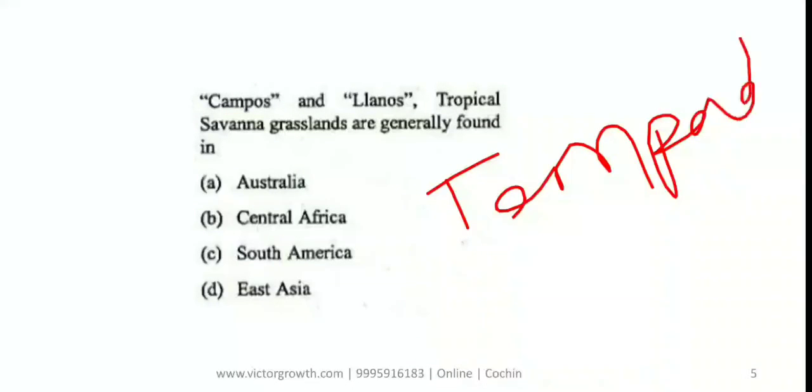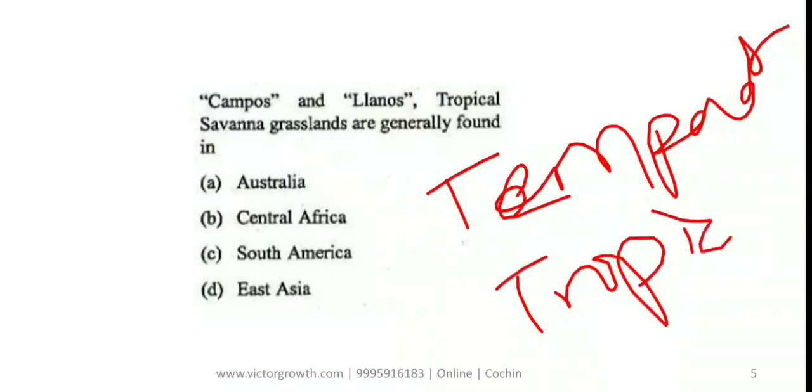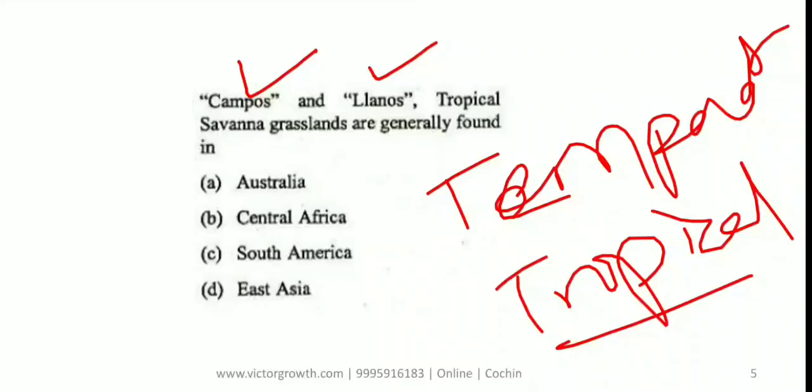There are two types of grassland. A grassland can be temperate grassland, or it can be tropical. So temperate grassland or tropical grassland. Here they are talking about tropical only. Tropical grassland is of two types: one is compos, the other one is llanos.